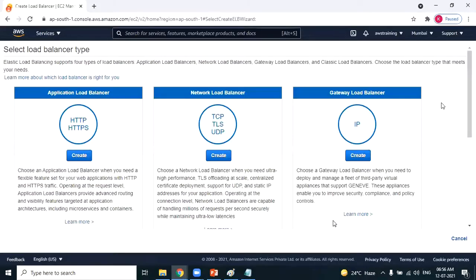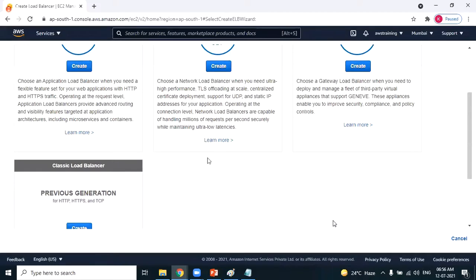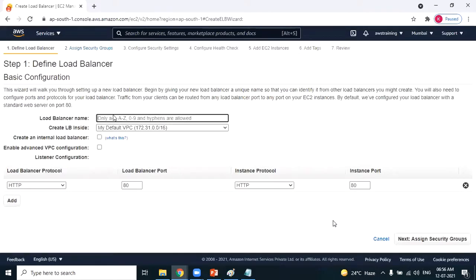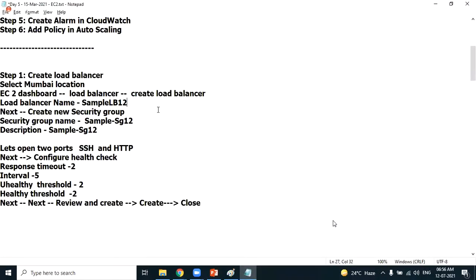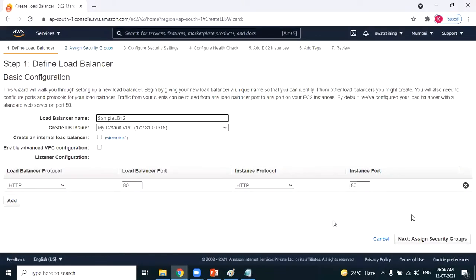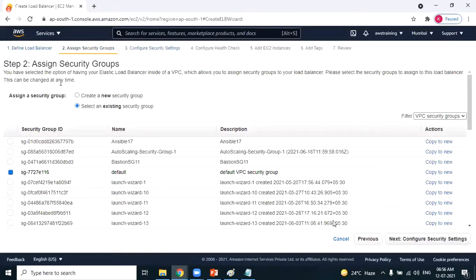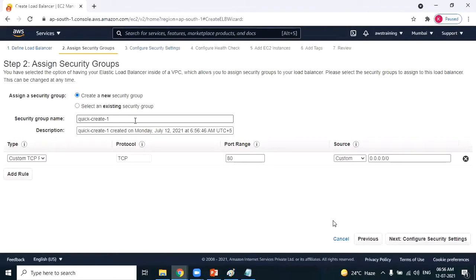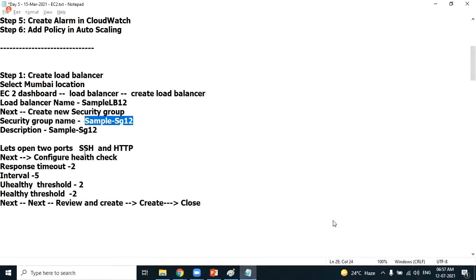Create load balancer. For web servers, we go for classic load balancer. What's the name of the load balancer? We already have decided the name of the load balancer is sample LB12. Next. Create a new security group. The name of the security group is sample SG12. Description. What port am I opening? SSH port.